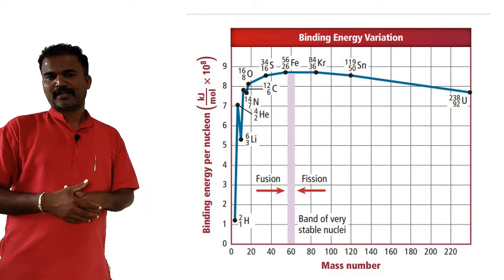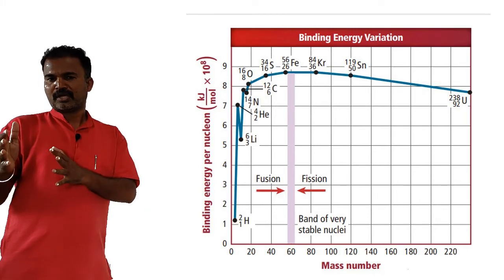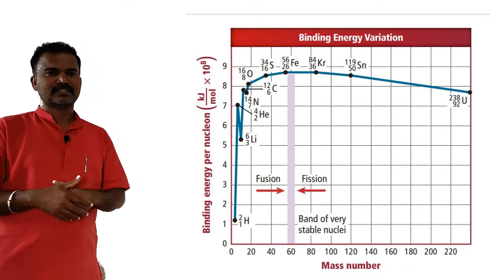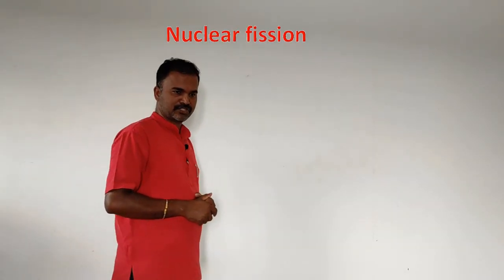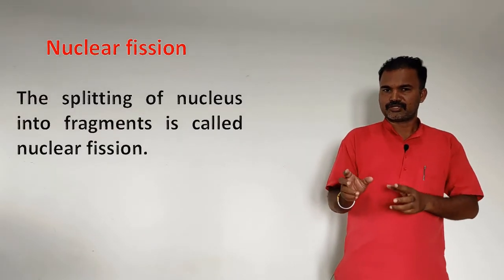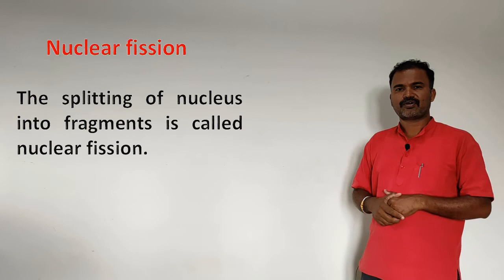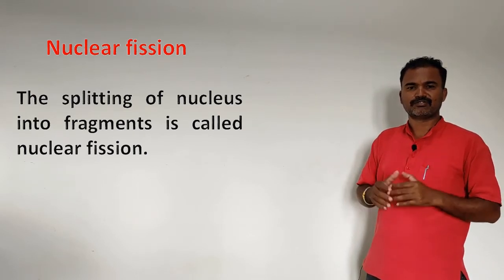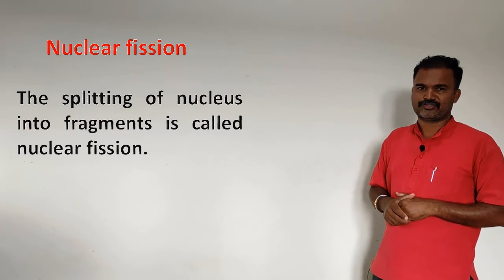To get the stability, they split into smaller atomic nuclei, and this process is called nuclear fission. That means the splitting of nucleus into fragments is called nuclear fission, and it is associated with the release of enormous amount of energy.